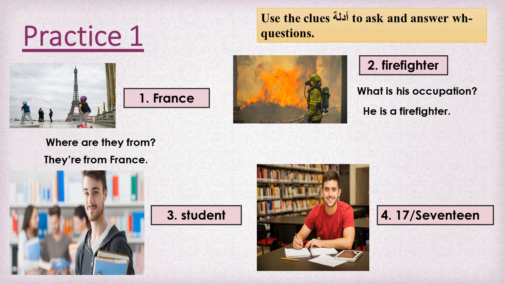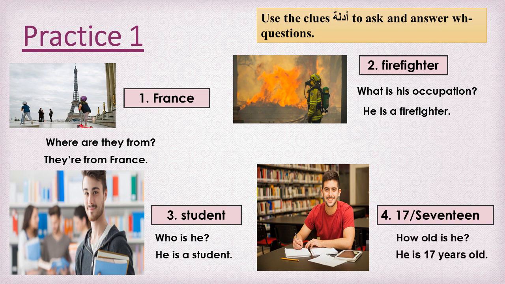Next picture. We are going to move to number 3, of course, student. So, who is he? He is a student. And the next, how old is he? He is 17 years old.